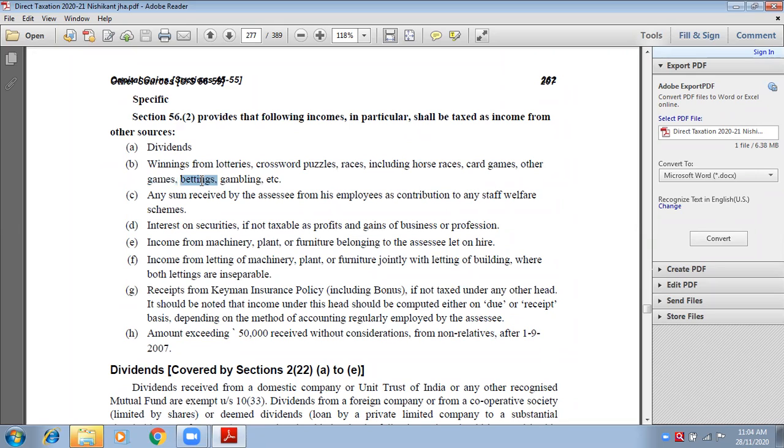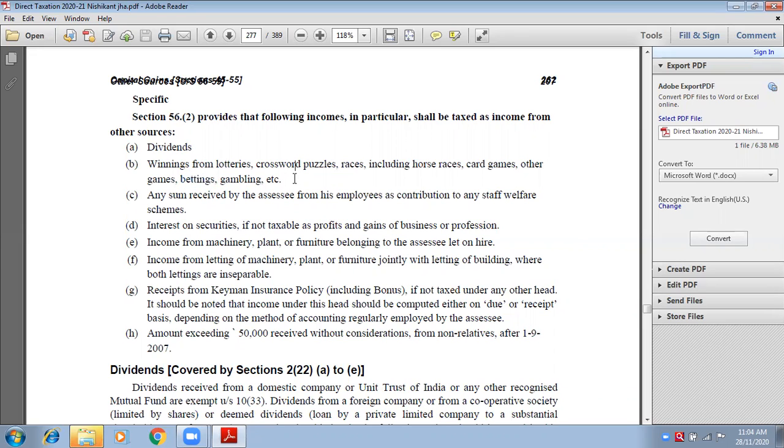Bettings, you do bettings, no? That in the cricket team, India will win or Australia will lose. So this is a type of betting that you do, and you keep money in between. So according to the cricket game, suppose India wins and it was you who said India will win, so you will earn the money. So that is known as betting, no?